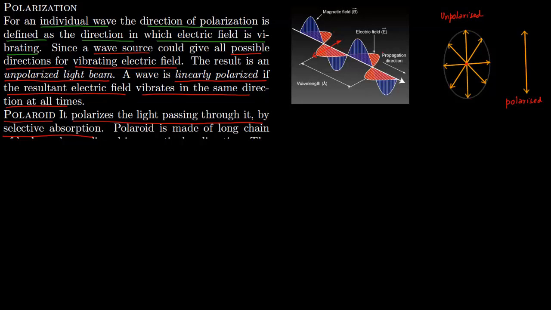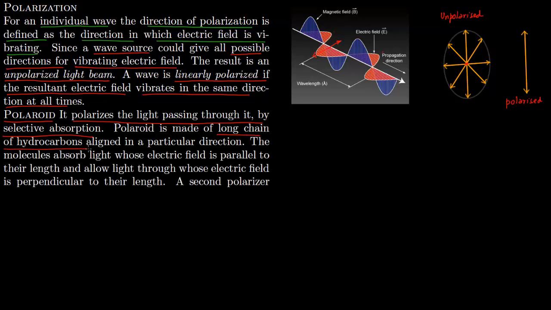A Polaroid is generally made up of long chains of hydrocarbons in a very thin sheet, and all of them are aligned in a particular direction. These hydrocarbons will absorb light whose electric field is parallel to their length and allow light through whose electric field is perpendicular to their length.